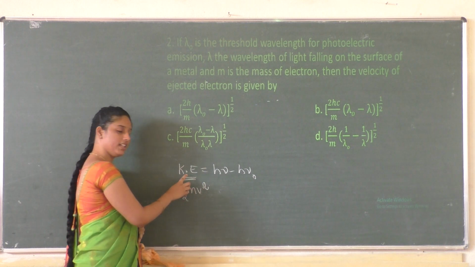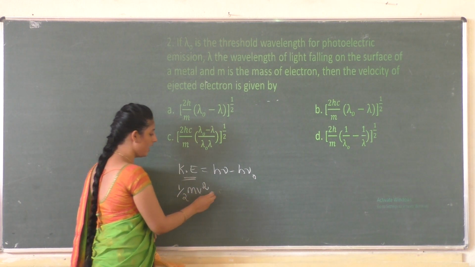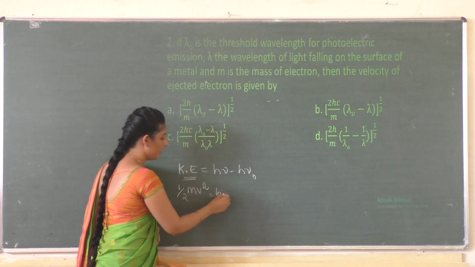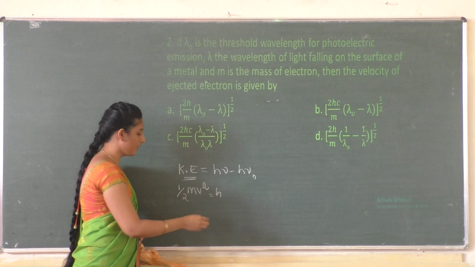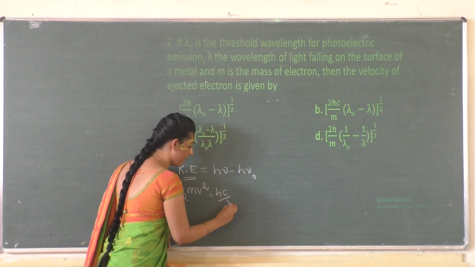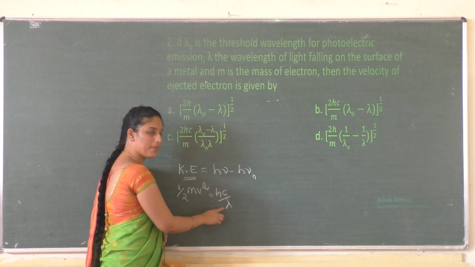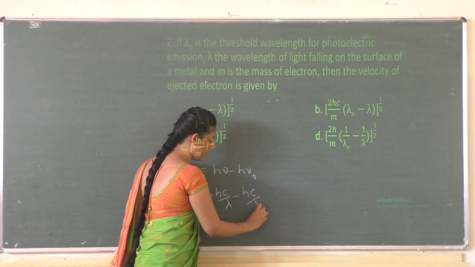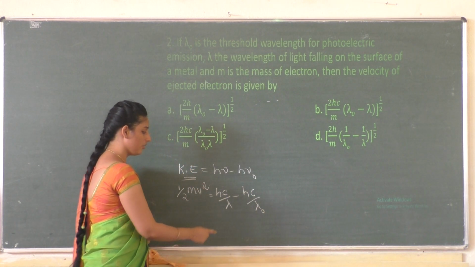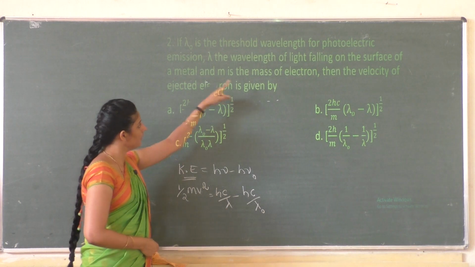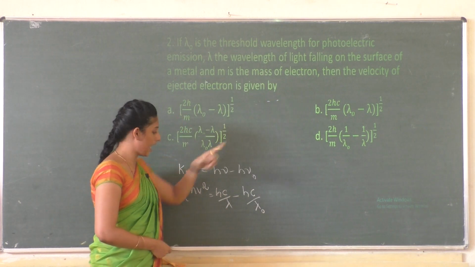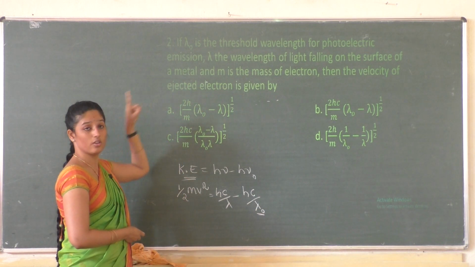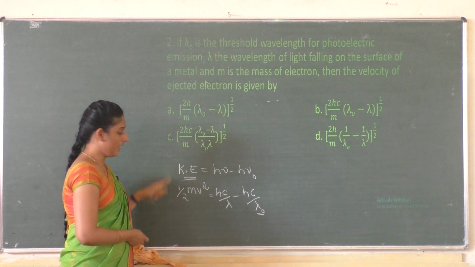So kinetic energy is equal to half mv square, and since the question is given in terms of wavelength, we know the relationship between frequency and wavelength, that is c by lambda. So it becomes hc by lambda minus hc by lambda naught, where lambda denotes the wavelength of the incident light, and lambda naught denotes the threshold wavelength of this photoelectric emission.